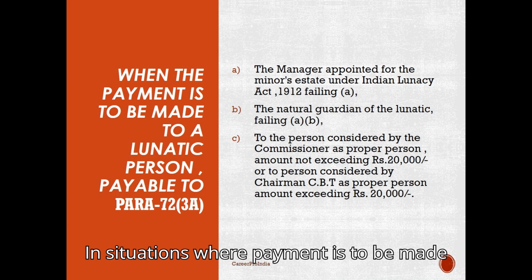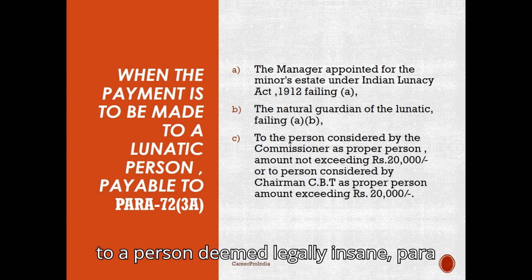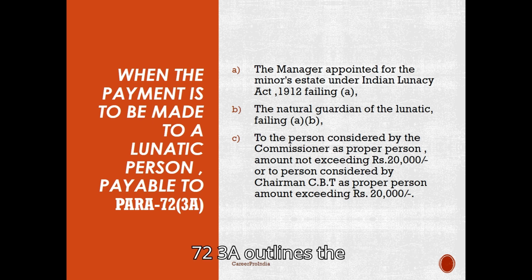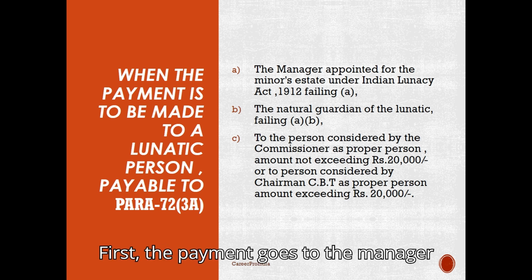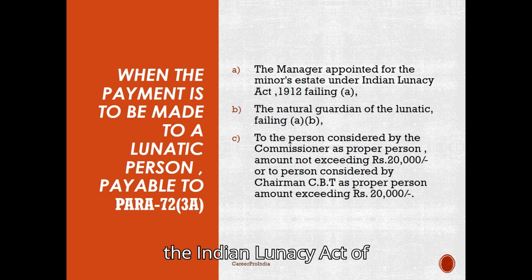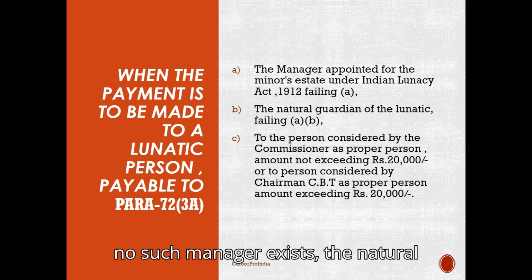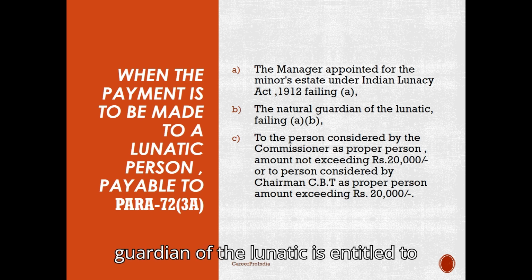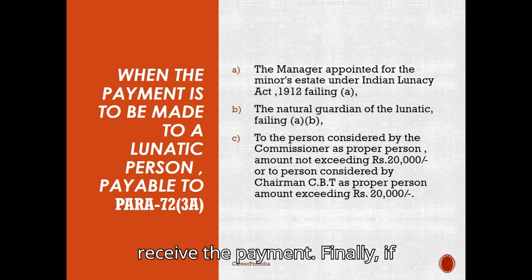In situations where payment is to be made to a person deemed legally insane, Para 72(3)(a) outlines the following order of recipients. First, the payment goes to the manager appointed for the lunatic's estate under the Indian Lunacy Act of 1912. Second, if no such manager exists, the natural guardian of the lunatic is entitled to receive the payment.